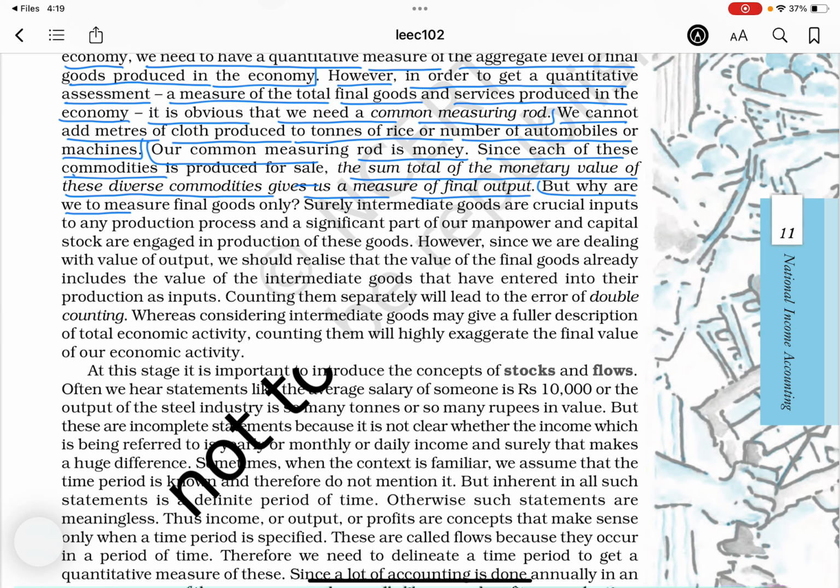But why are we to measure final goods only? Surely intermediate goods are crucial inputs to any production process, and a significant part of our manpower and capital stock are engaged in production of these goods.